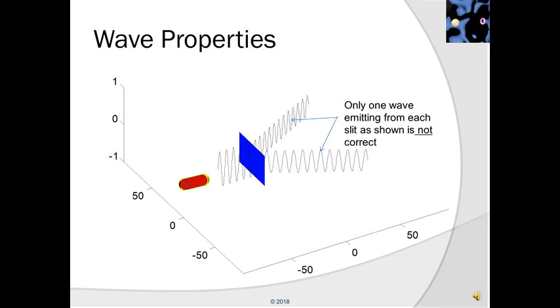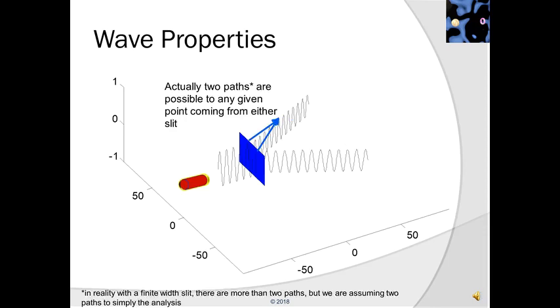Here we examine the rear or the output of the slits, and let us consider the possibility that from each slit there is only a single wave emitted as shown. Actually, this is not correct, and in fact one needs to consider that there are multiple paths possible. That is, there are actually 2 paths that are possible to any given point coming from either slit.